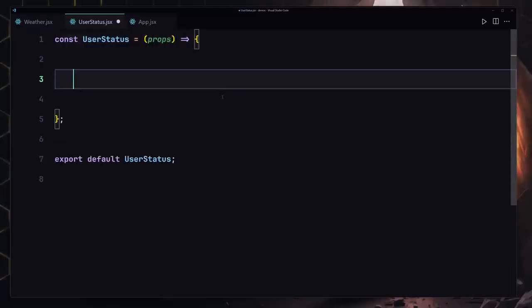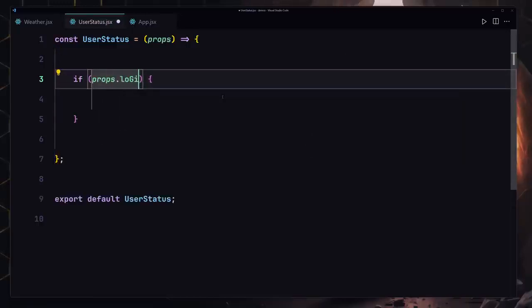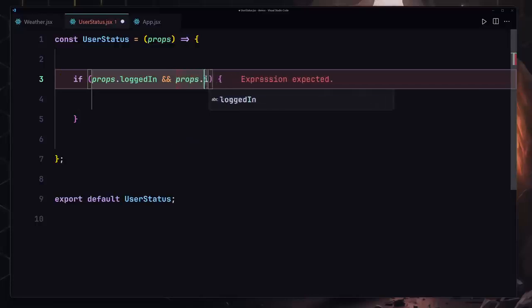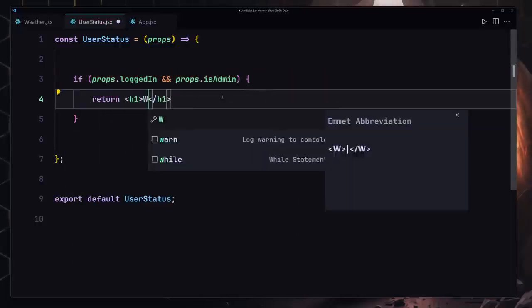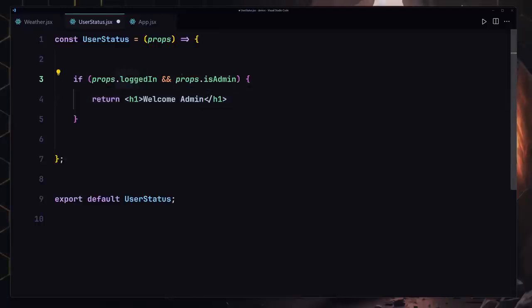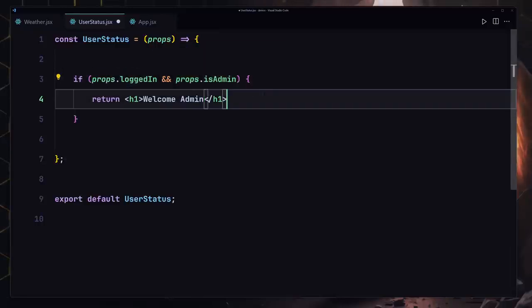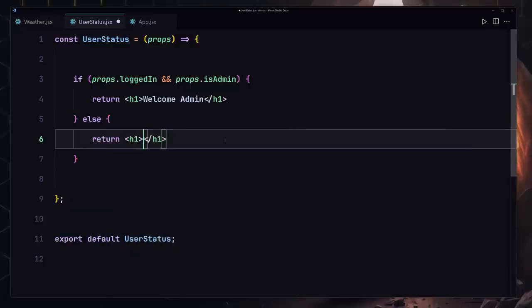So I'm going to remove that from here, and we're going to be checking if props.loggedIn and props.isAdmin. In that situation, we're going to be returning an h1 which will say welcome admin, because the user is already logged in and is also an admin. If that's not the case, we're only going to be showing an h1 which will say welcome user.